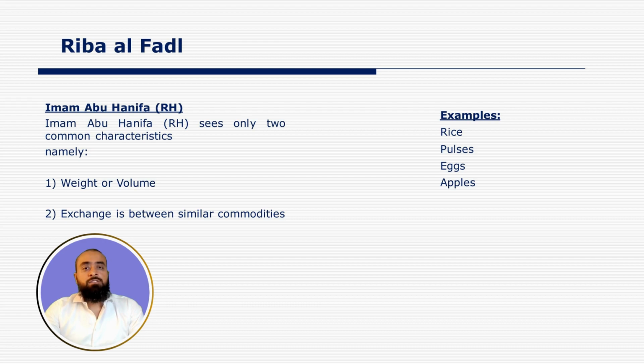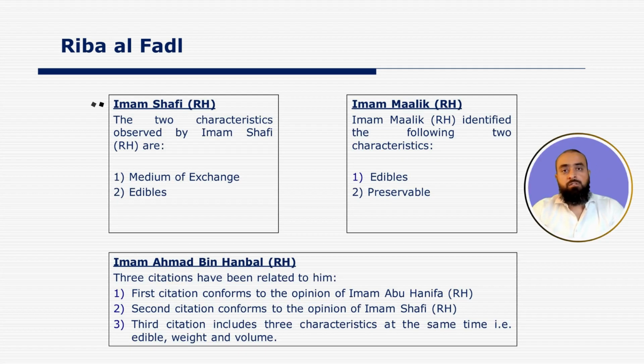Similarly, if you look at the other schools of thought, they have identified different characteristics and given their opinion based on those observations. So as per the school of Imam Shafi'i rahimahullah, they have identified two common characteristics which are medium of exchange and edibles.